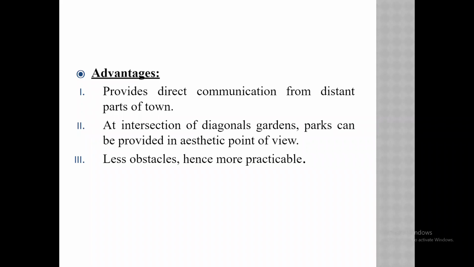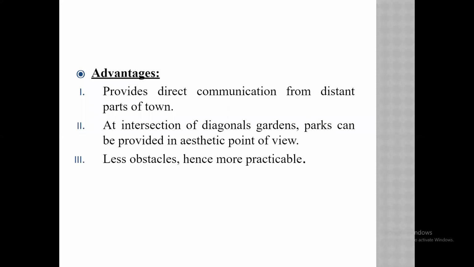Then there are fewer obstacles, hence it is more practicable. Directly from one corner to another corner, I can reach directly. But in the rectangular system, there are many obstacles. We have to travel more and take more turns. In this system, we are dividing the total area firstly into the radial routes, the radial network, so there are fewer obstacles. Hence, it is more practicable.